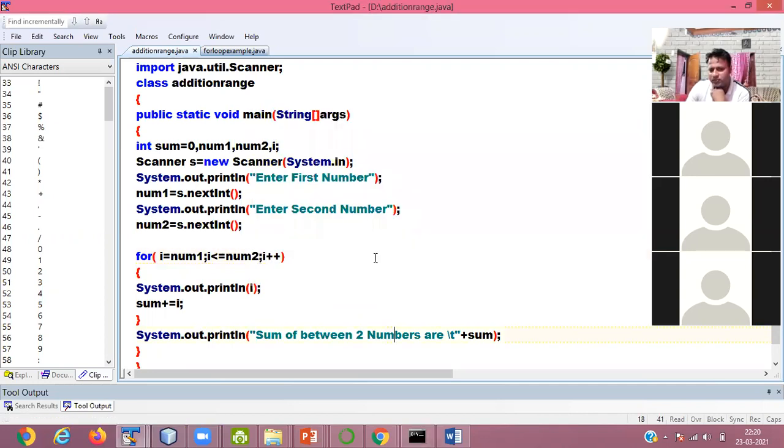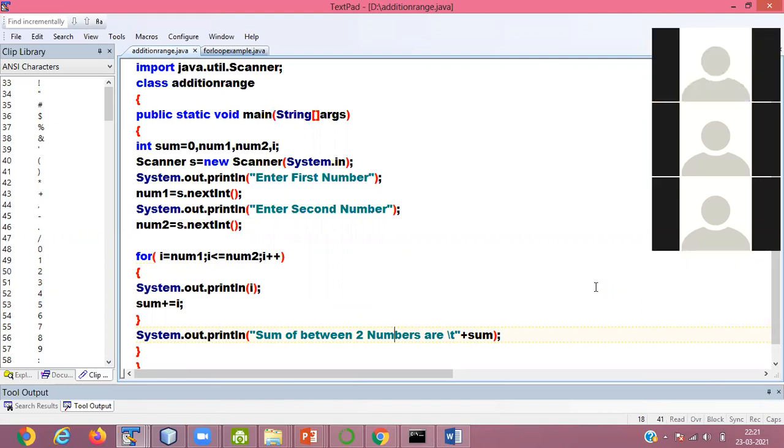Clear this program? Yes, Shubham, yes sir. Vijay, Atmajyoti. Yes, sir. Okay. Basically, it is used to take the two numbers from the user and show the result.